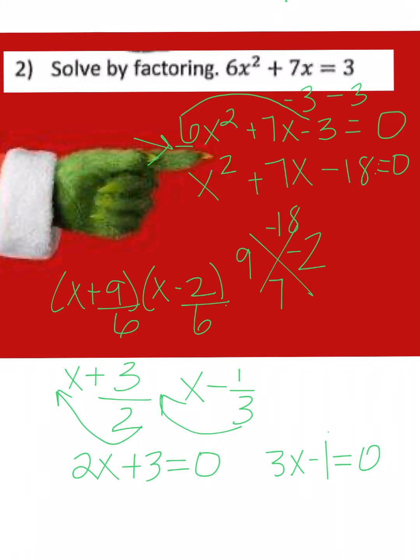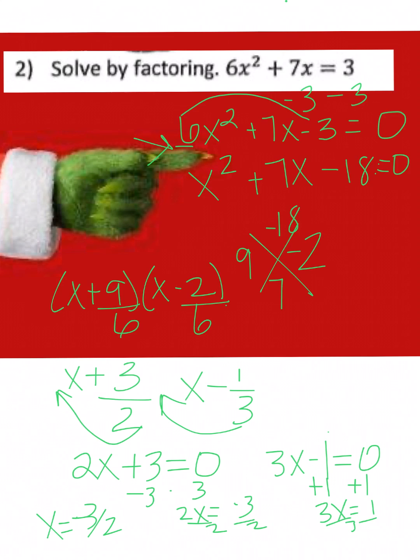All right, so let's solve for x by subtracting 3 from both sides, leaving us with 2x is equal to negative 3, divide both sides by 2, x is equal to negative 3/2. And then over here, we're going to add 1 to both sides, leaving us with 3x is equal to 1, divide both sides by 3, and x is equal to 1/3. Those are our solutions.